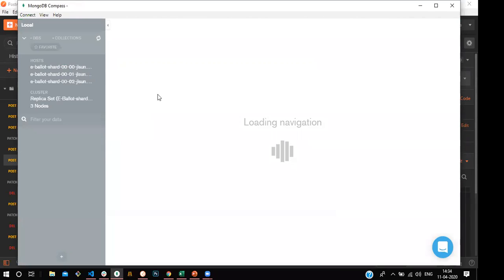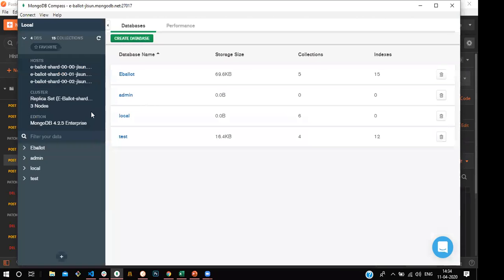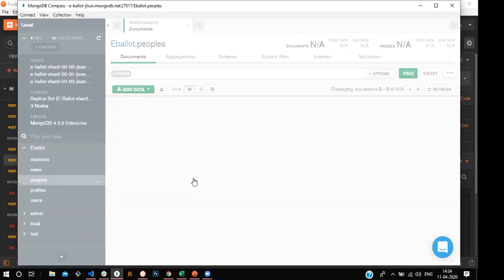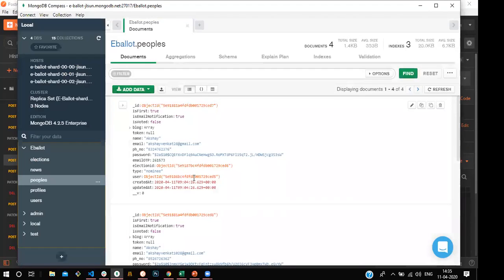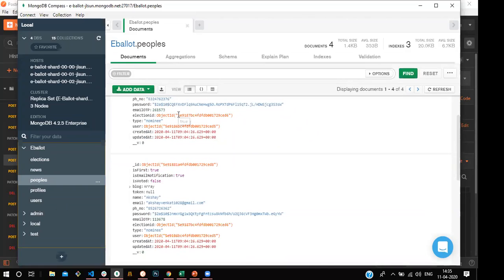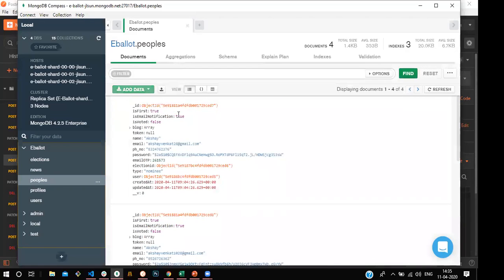If the user is a nominee, he has the permission to create a profile, because the voters can search for who the nominee is. Definitely the voters want to know the previous data about the nominee. For that user we are creating a separate profile. Now you can see all the things have been uploaded in the database.